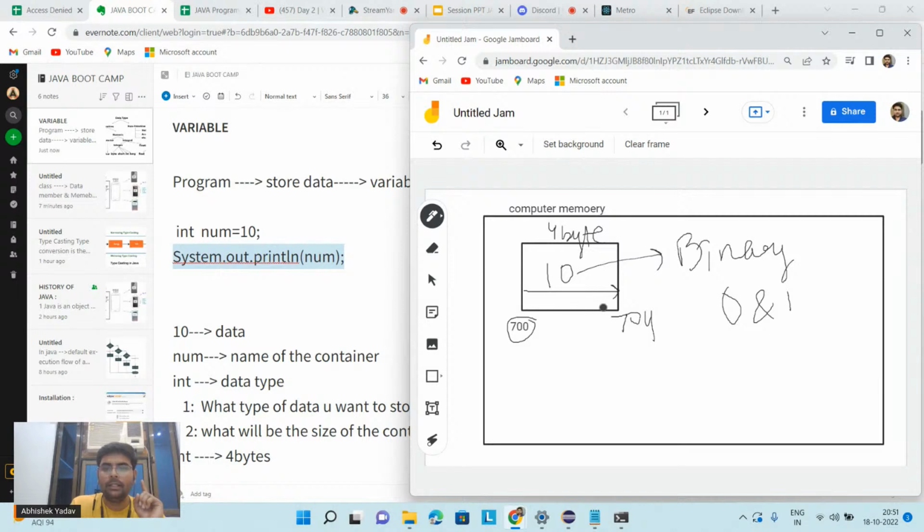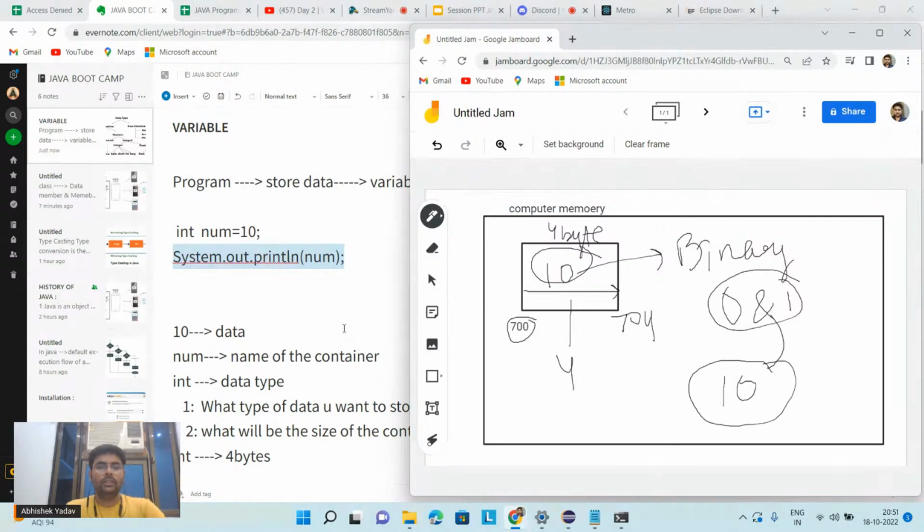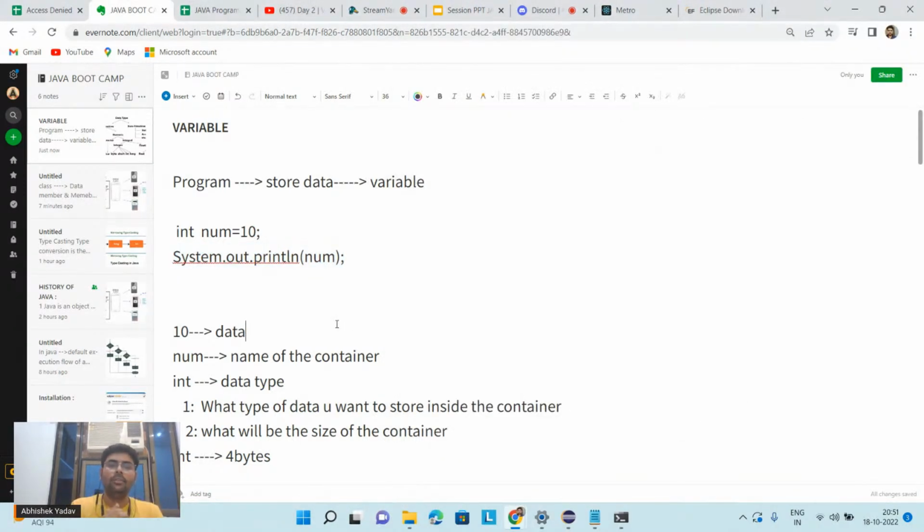So from here the system will read how many byte? 4 byte. Okay, and it will say, I got the data in a binary format, that is in 0 and 1 format. I will convert the binary format to a decimal format, and this decimal format will be what? 10, and I will print 10 on the output screen. Okay, everyone? So this is the idea about variable.